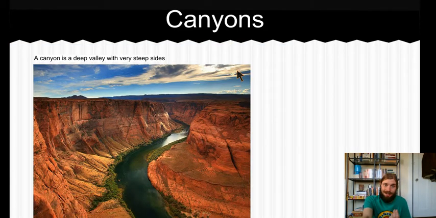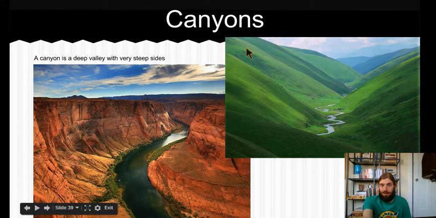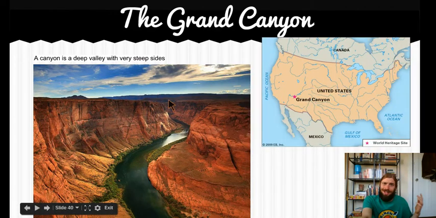Canyons, okay? A canyon is a deep valley with very steep sides, okay? It's like a valley, but I want you to notice the difference, all right? Canyon over here, valley over here. Well, if we want to look at examples of canyons, let's look at this picture. It is the Grand Canyon, okay, over in this region of the United States.